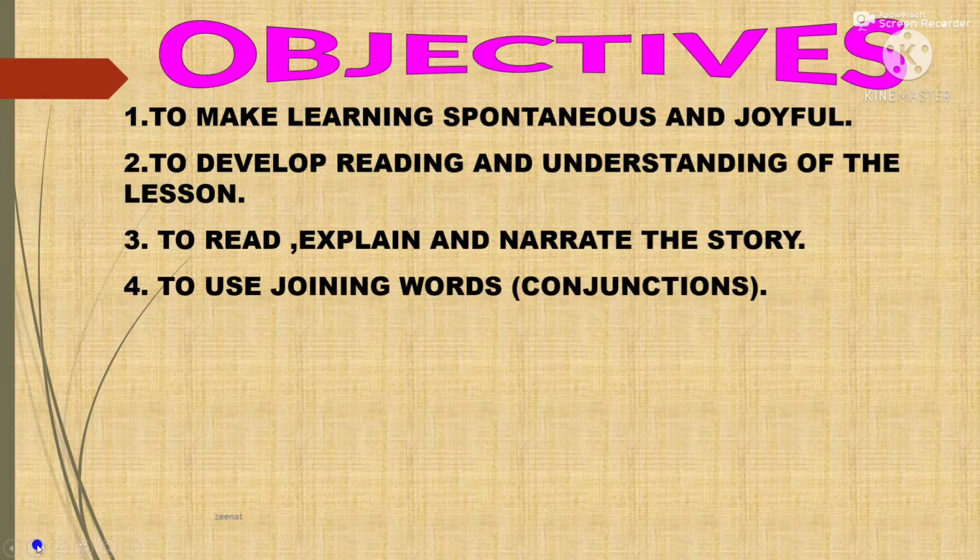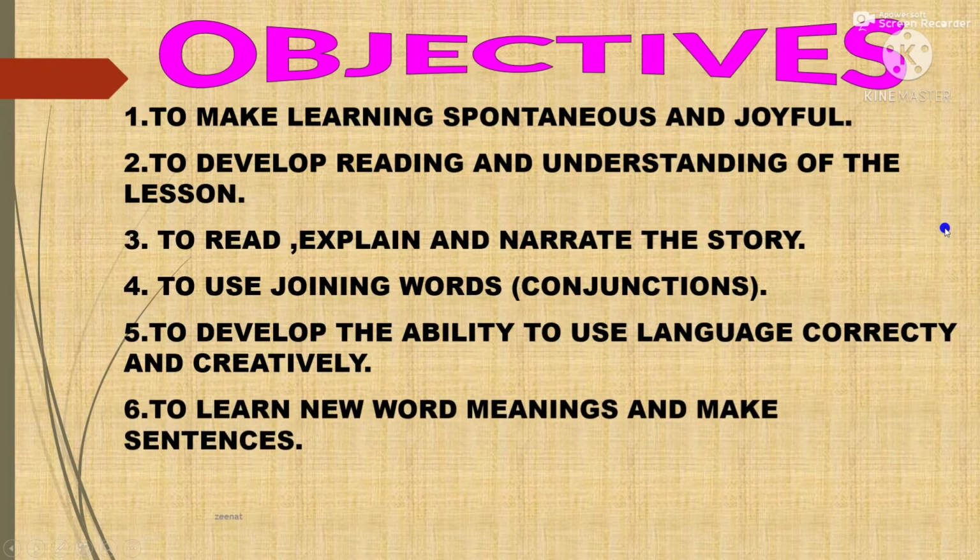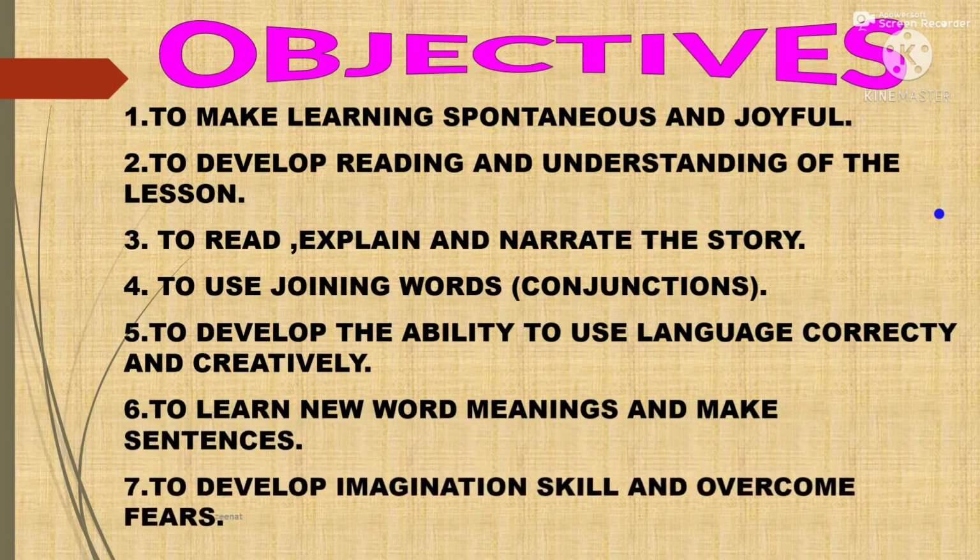To use joining words, these are called conjunctions. Next, to develop the ability to use language correctly and creatively. Next, to learn new word meanings and make sentences. Next, to develop imagination skill and overcome fears. So these are the learning objectives of the lesson.